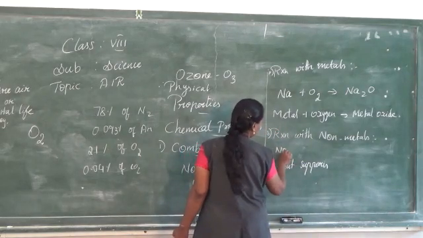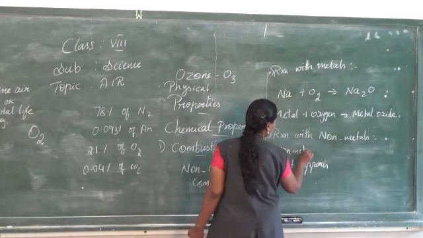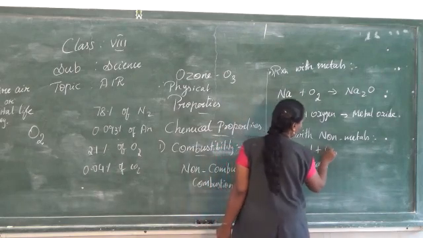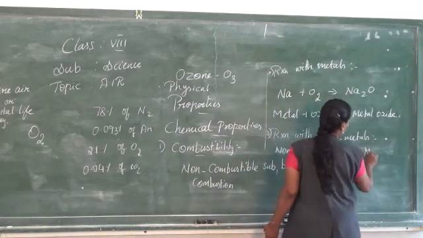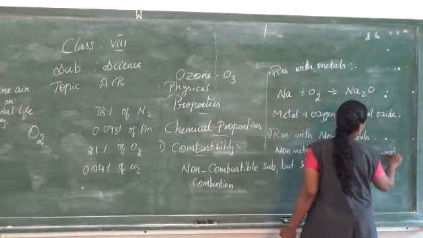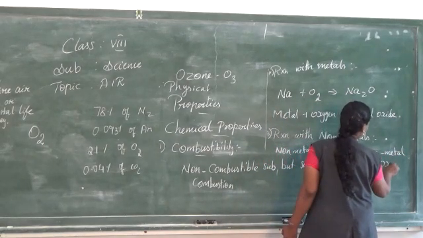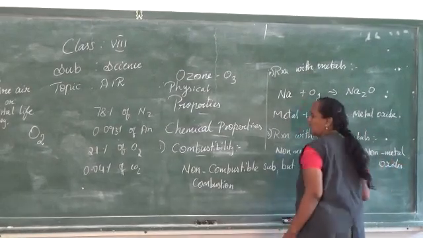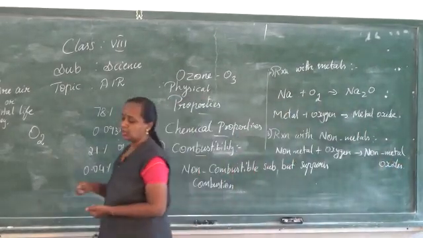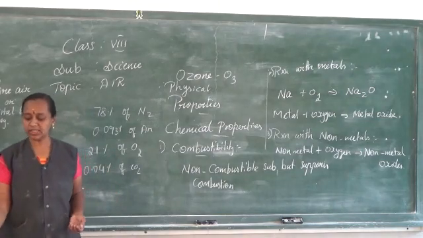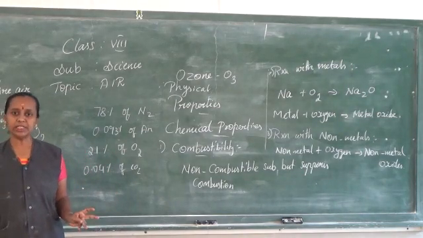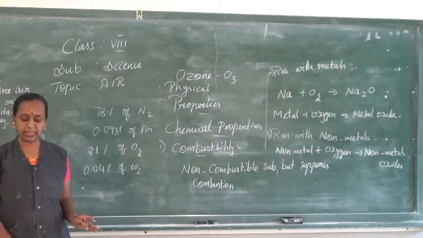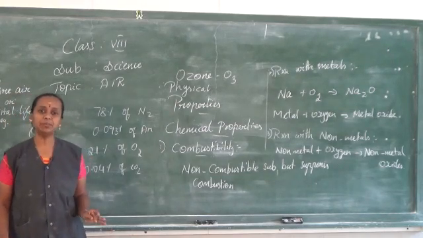So non-metal plus oxygen gives non-metal oxides, which are acidic in nature. So we studied three reactions: combustibility, reaction with metals and reaction with non-metals. I need everyone to have the book in your hand.